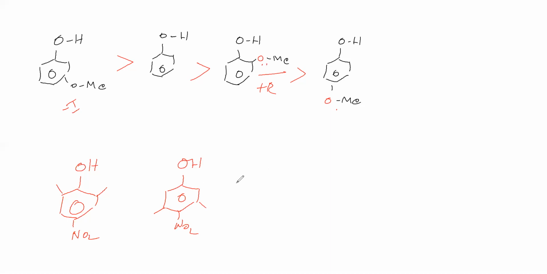We will see which has the higher acidic nature. This one has higher acidic nature. What is the reason? Why does this one have higher acidic nature than this?